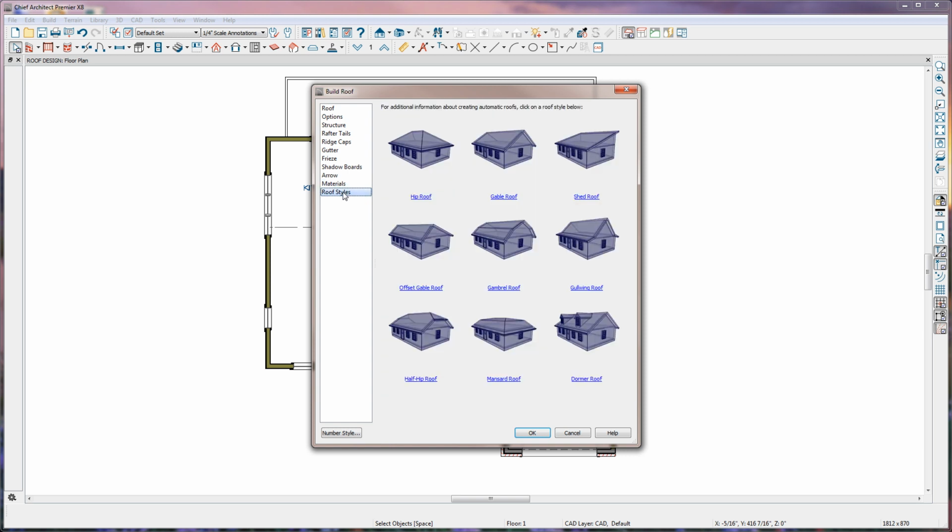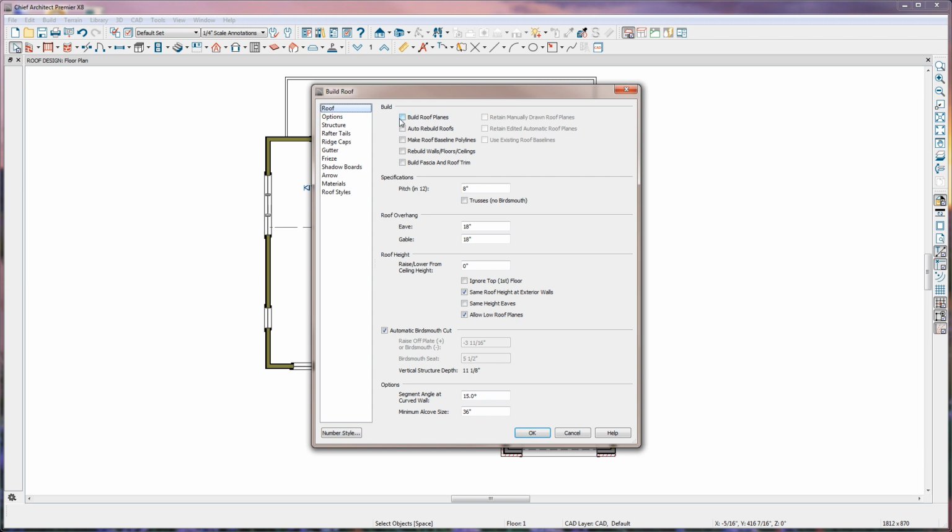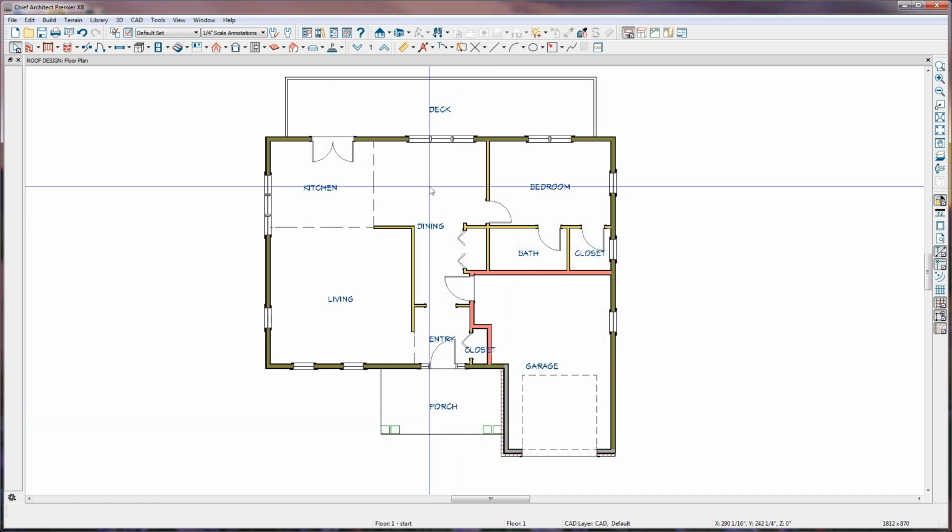Under Roof Styles, you can select any one of these to direct you to the instructions of how to create certain roof styles. The other thing that the Build Roof dialog does is build the roof when you click on Build Roof Planes. If you click on Auto Rebuild Roofs, Chief will regenerate the roof every time you make a change in your plan. If we don't select the Build Roof Planes tool and simply make a change, for instance to the pitch, and click OK, it won't build the roof planes, but it has changed the defaults for how the roof planes will build.